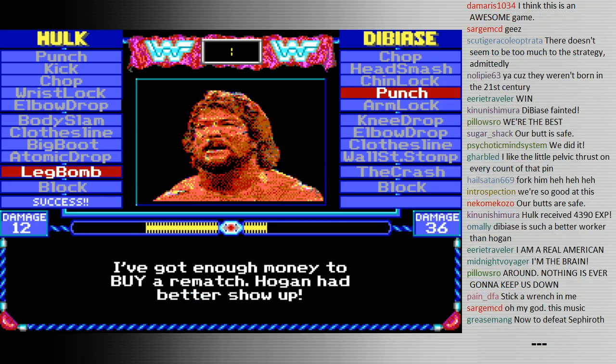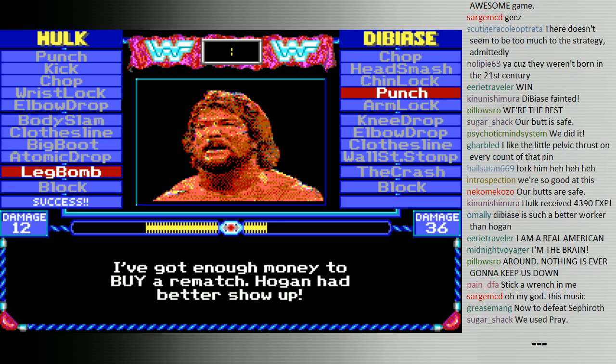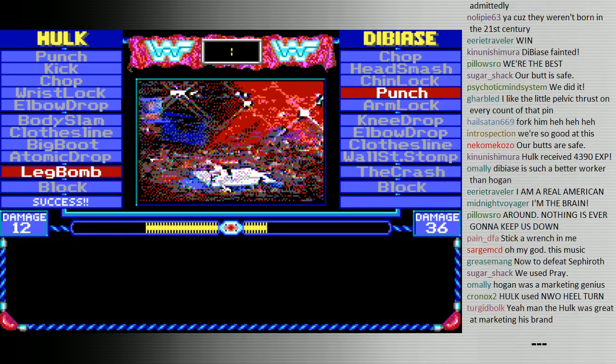Ted DiBiase is not giving up, though. He's going to use his millions to buy a rematch. It's only a matter of time before the power of money is able to defeat Hulk Hogan.